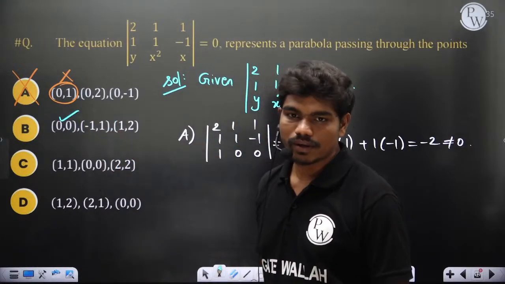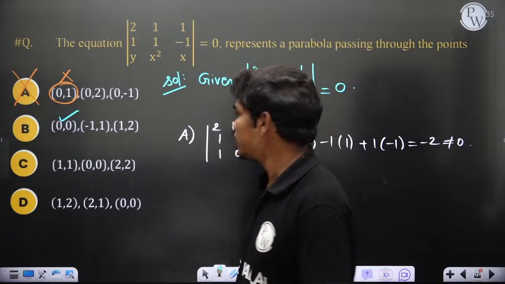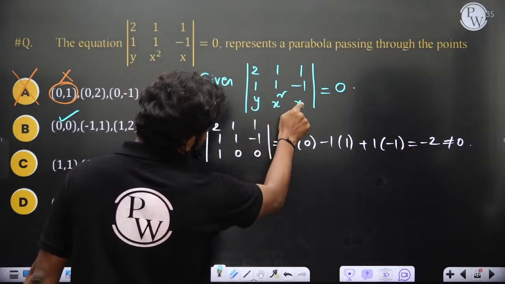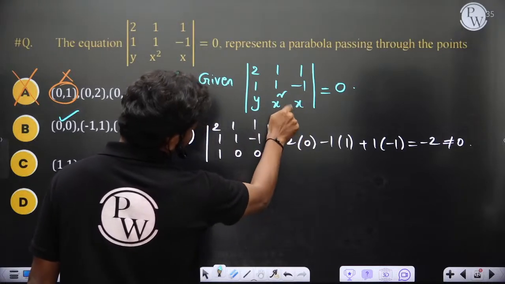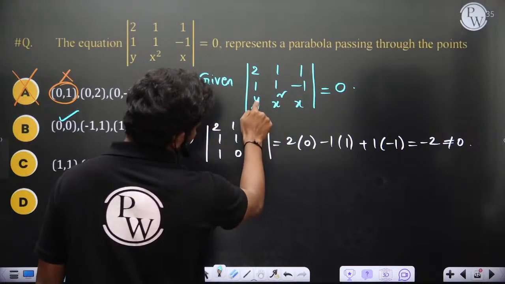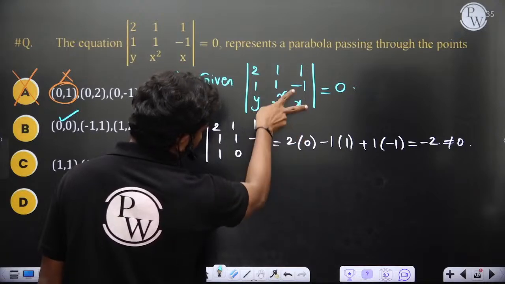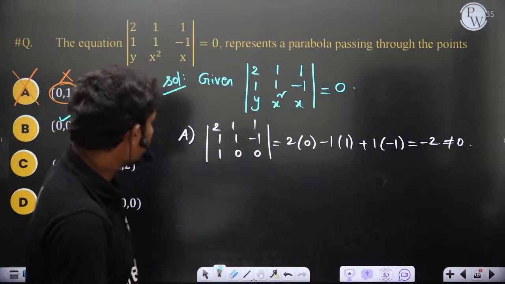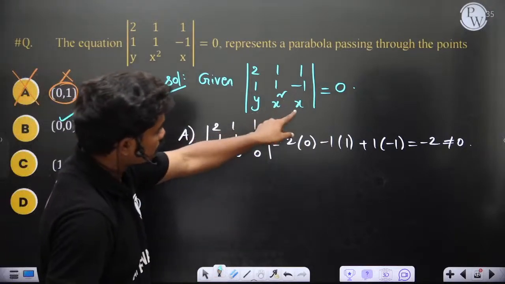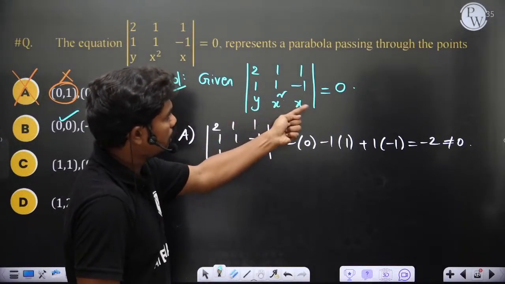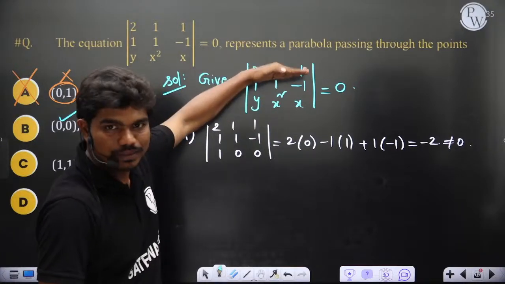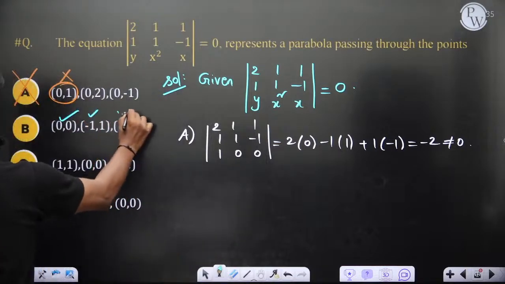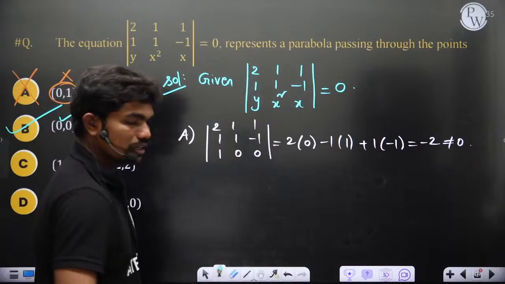Now coming to minus 1 comma 1, if you put x equal to minus 1 and y equal to 1, this minus 1 whole square will be 1, y is again 1, so this row becomes 1 1 minus 1, then ultimately these two rows become identical, then also the determinant value is 0 of course. Then if you put x equal to 1 and y equal to 2, this becomes 2 1 1, then this third row matches with the first row and ultimately the first and third rows become the same, so even in that case the determinant value is 0. So all these 3 points satisfy that equation, so option B is the correct answer actually.